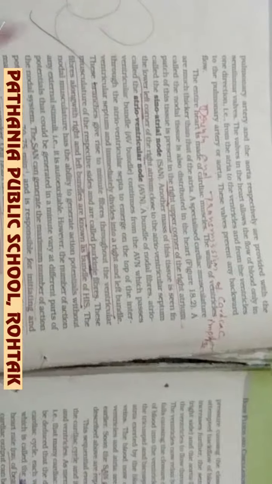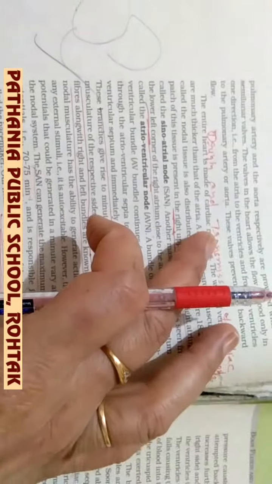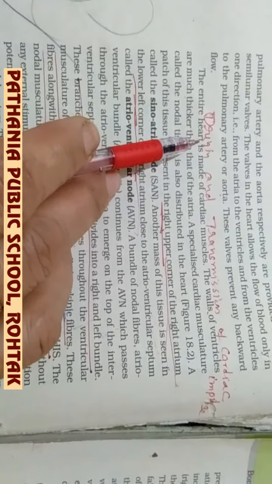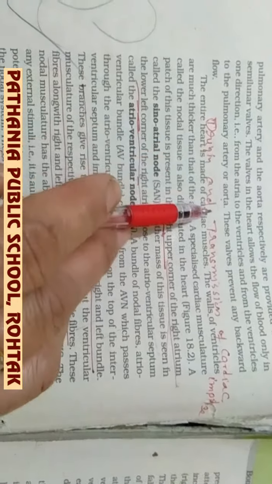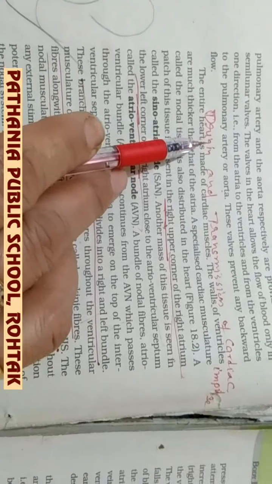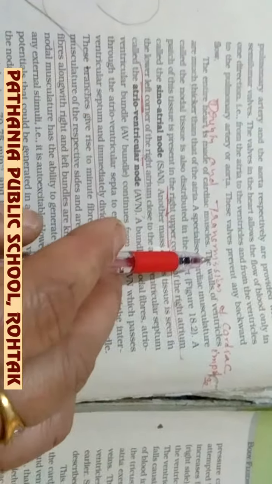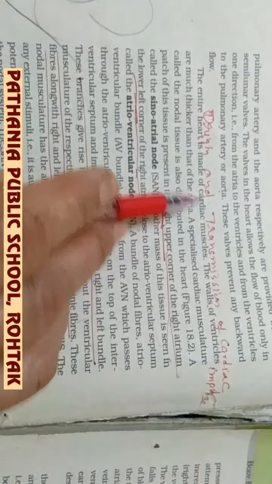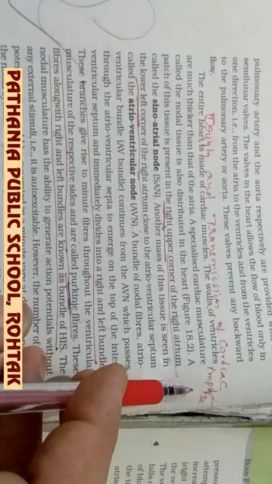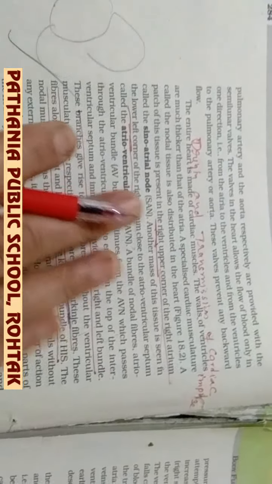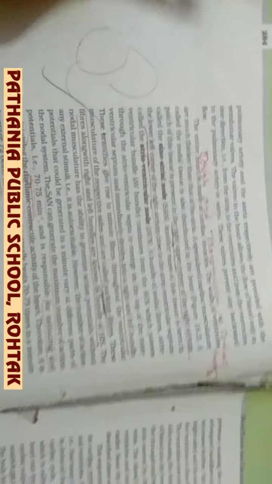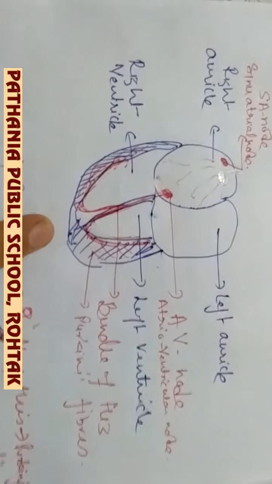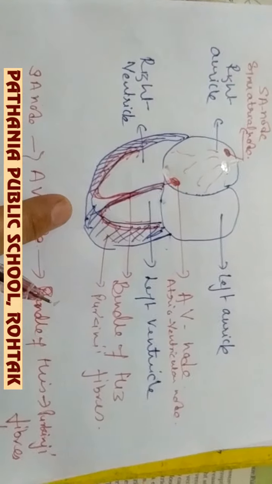Good morning, children. Our today's topic is this paragraph over which the heading is not written, but I am telling you that you are supposed to put the heading over here that this is the topic about origin and transmission of cardiac impulse. I am repeating, origin and transmission of cardiac impulse. So this complete paragraph is to be understood by this diagram which I am going to show you here.